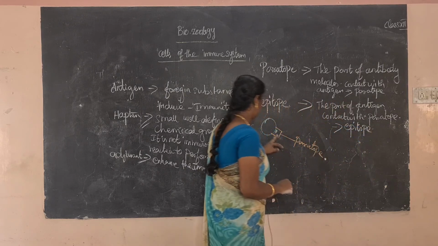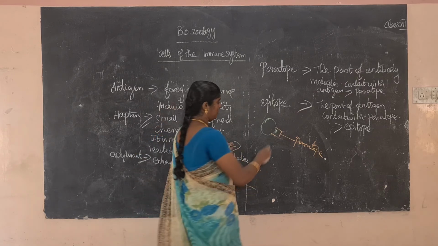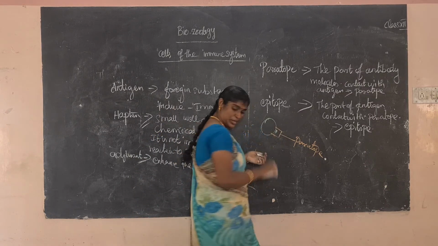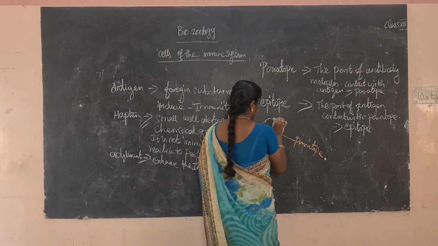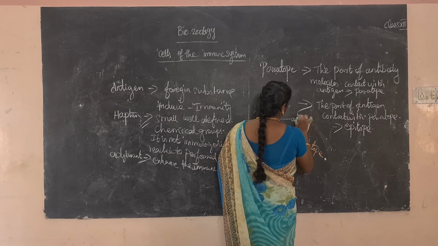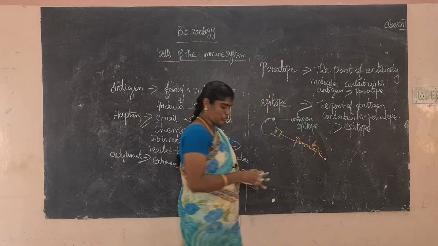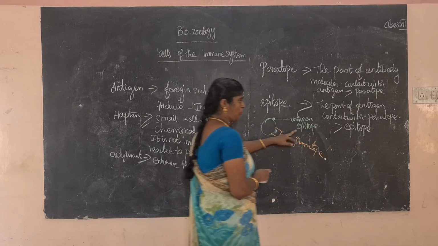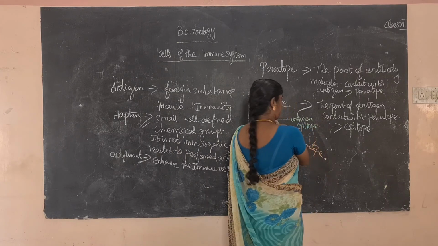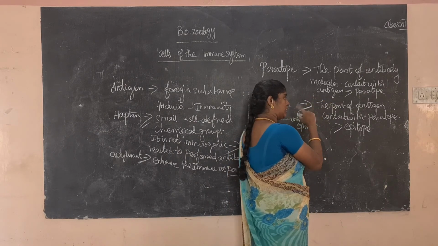So for example, this is a paratope, this is an epitope. This is the antigen epitope. Do you know the meaning? So what is the epitope? This is a part of the antigen, in contact with the paratope.